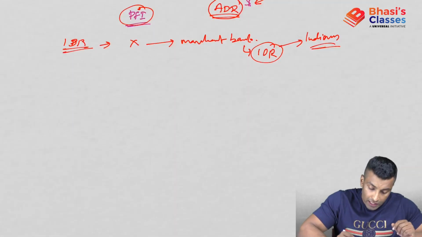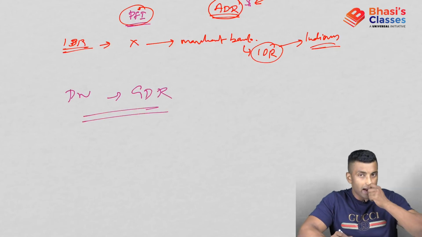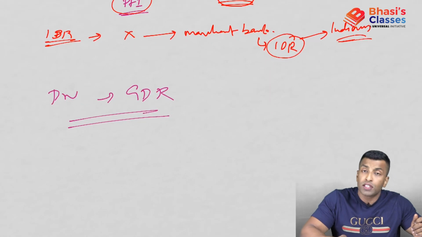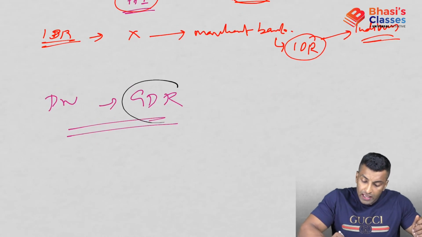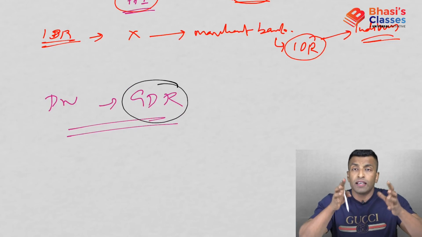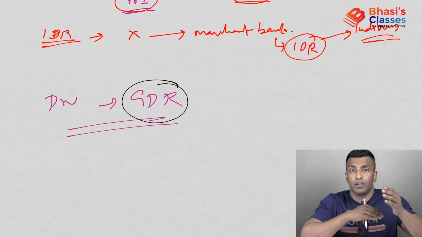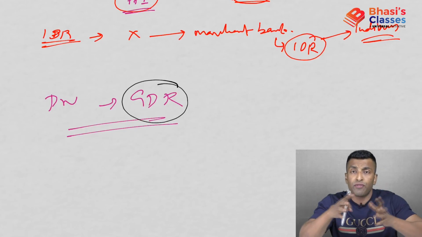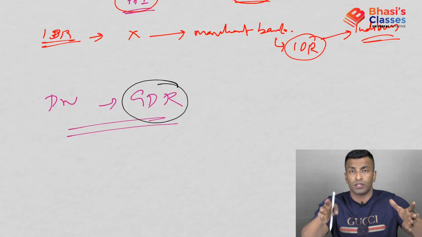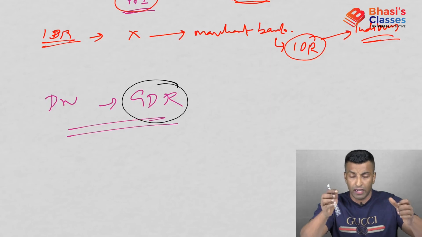If you see here, participatory notes and GDR both look almost the same and both are derivative securities, but which one is more stable? If you ask me, GDR is more stable, because GDR is very formal. You are in connection with the depository bank, and every procedure and every process is in a very formal and systematic way.